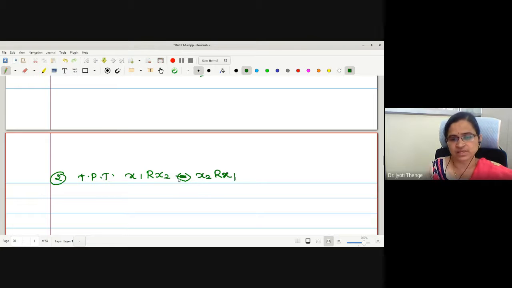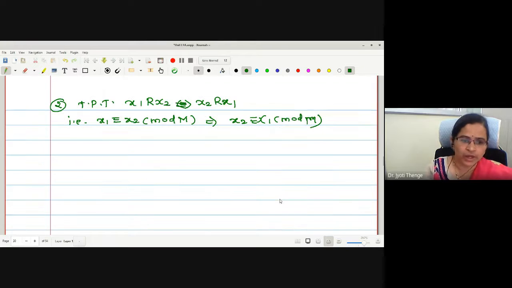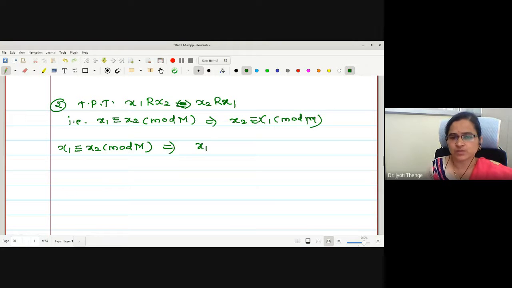That is x1 congruent to x2 mod M. Then it will imply x2 equivalent to x1 mod M. Now, if I have x1 equivalent to x2 mod M, what is the meaning? x1 minus x2 is in M.